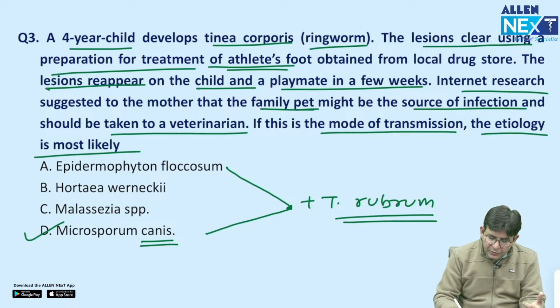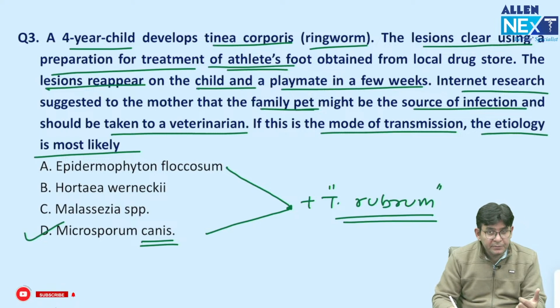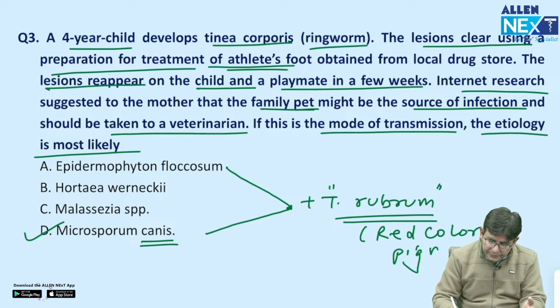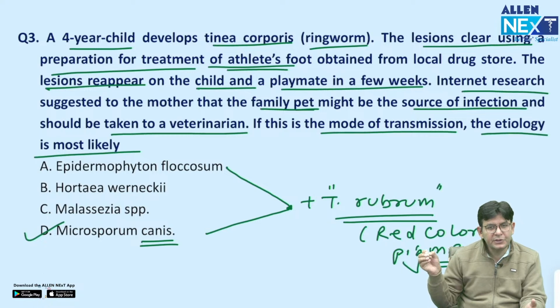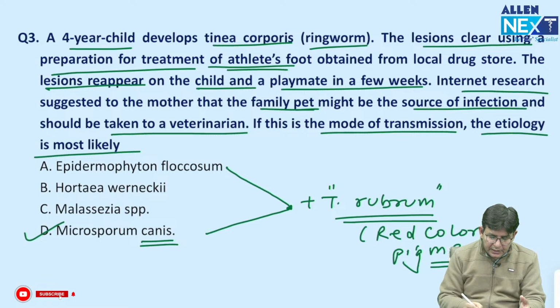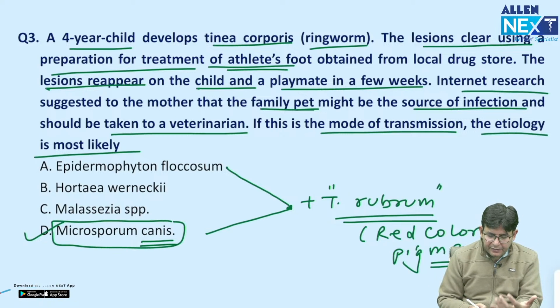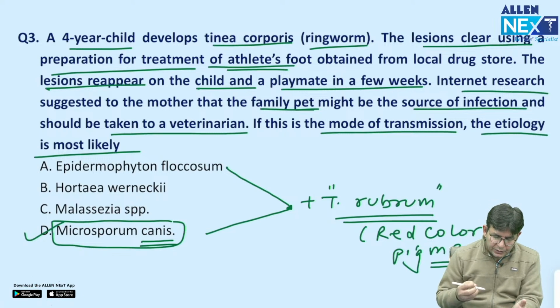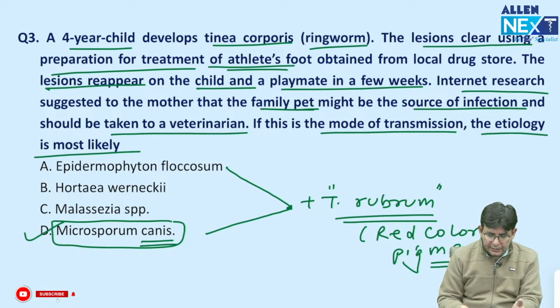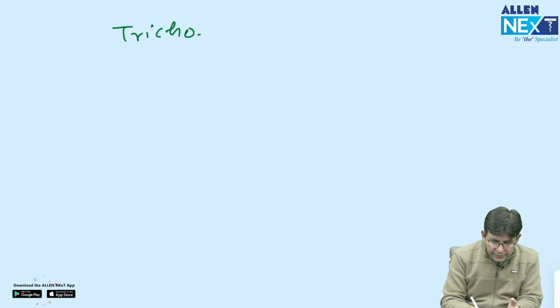Regarding rubrum, the last INI-CET question was, does it produce a pigment? Yes, it produces a red color pigment, and remember how after rubbing, things become red. Microsporum canis, which occurs in animals, can be transmitted to humans, a zoonotic infection, and these types of infections can definitely happen, like athlete's foot. So remember, the answer here is D. And as you know regarding the dermatophytes, a lot of other things like Trichophyton, it involves what?